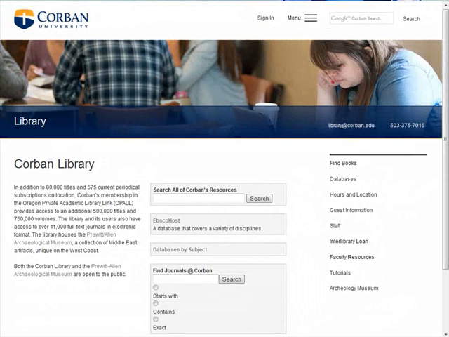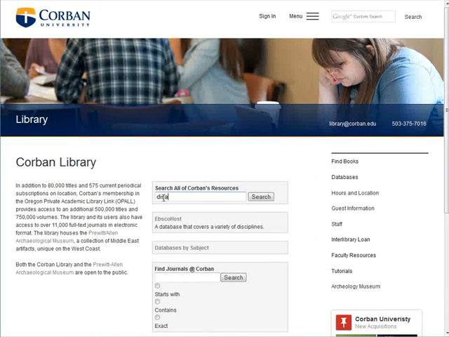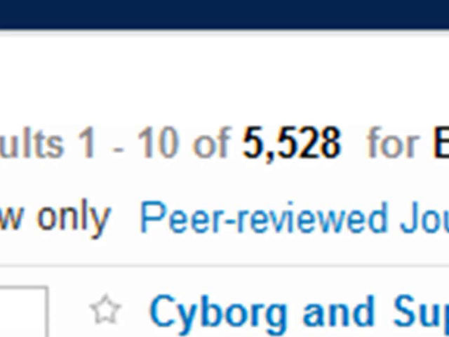We only have a handful of articles at this point, but we really need to find a few more. How do I go about finding more articles? You may recall that we discovered that the phrase used for para-athletes in this database is disabled athletes. Let's do a search for that phrase and see what comes up. I have a good number of articles to look through, so let's narrow the topic.